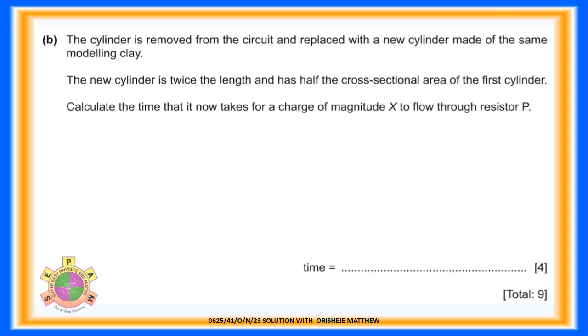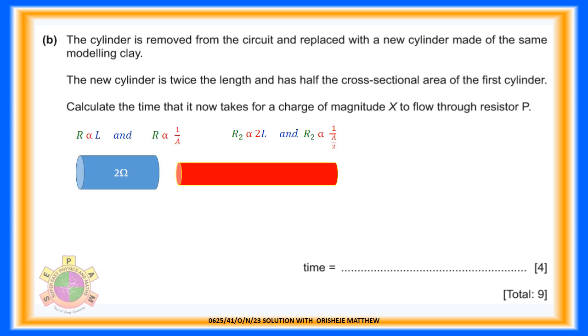Question 8b. The cylinder is removed from the circuit and replaced with a new cylinder made of the same modeling clay. The new cylinder is twice the length and has half the cross-sectional area of the first cylinder. Calculate the time that it now takes for a charge of magnitude x to flow through resistor P. For 4 marks. R2 is proportional to twice the length, and R2 is proportional to the reciprocal of the cross-sectional area divided by 2. Resistance of the wire equals the product of resistivity and length divided by cross-sectional area. Equals resistivity times 2 length divided by half of area. Equals 4 times resistivity times length divided by cross-sectional area.